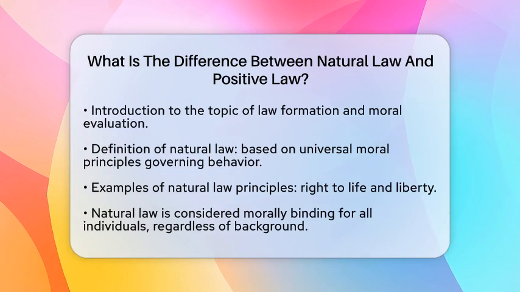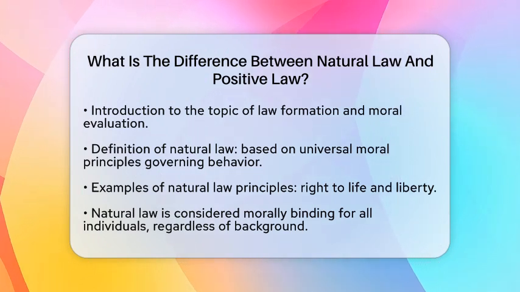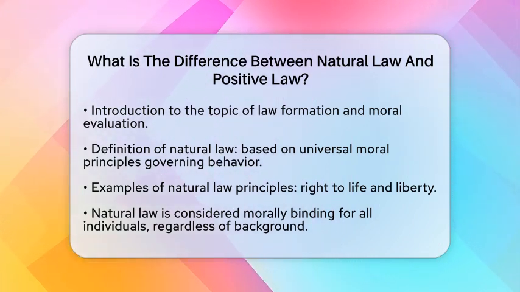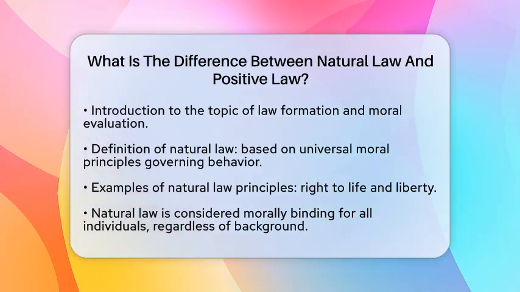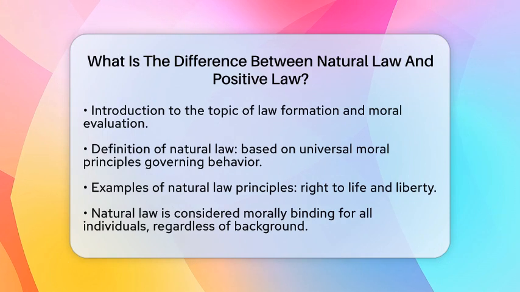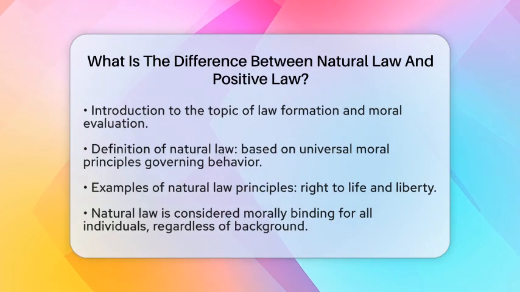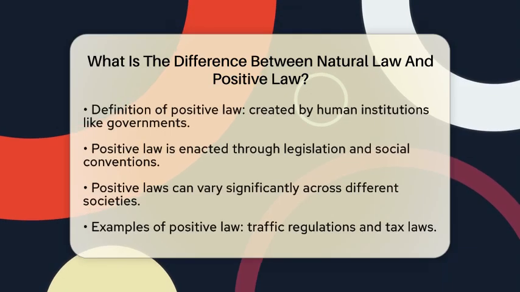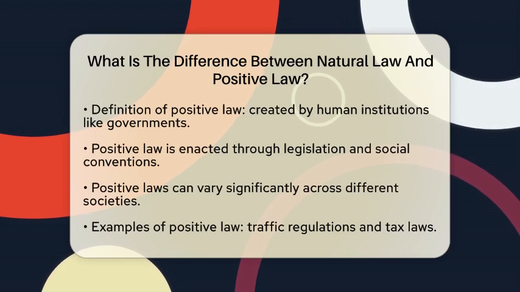Natural law is based on the idea that there are universal moral principles that govern human behavior. These principles are thought to come from human nature and are considered morally binding. For example, the right to life and liberty are often seen as fundamental principles of natural law. This means that these rights apply to everyone, no matter their cultural or societal background. Natural law suggests that laws should reflect what is morally right and wrong.